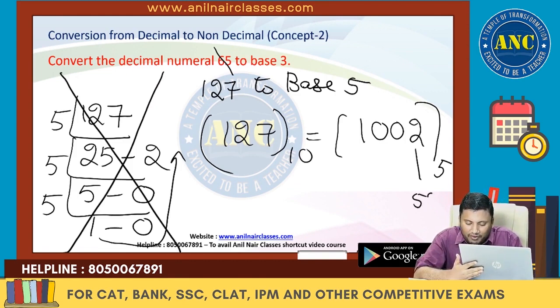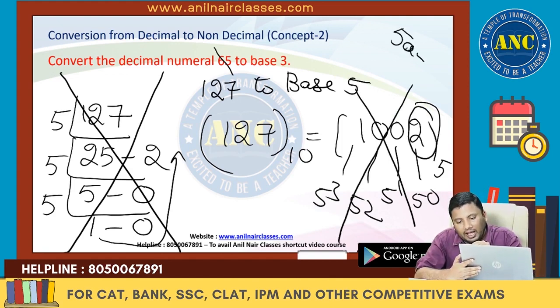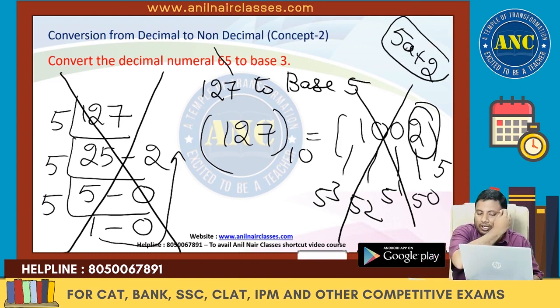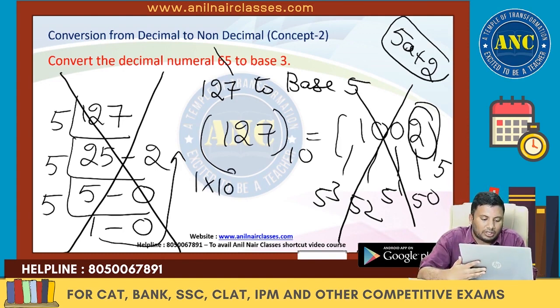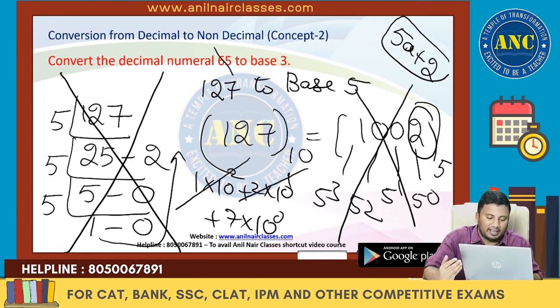If it is 2, 5 power 0, 5 power 1, 5 power 2, 5 power 3, all these are divisible by 5. Remainder is 2. My 5a plus 2. Just check it out. This is nothing but 1 into 10 square, 2 into 10 plus 7 into 10 power 0. Are you all with me? This is divisible by 5. This is divisible by 5. 7 when divided by 5, remainder 2. Or in other words, divide 127 by 5. 25 5s are 125. Remainder is 2.